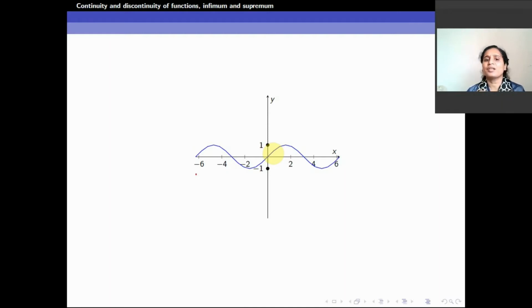So there is a concept of the smallest of all the upper bounds. We call it the least upper bound. That itself we call the supremum.